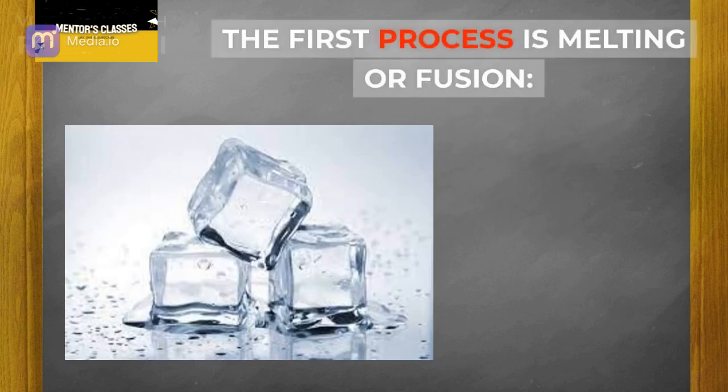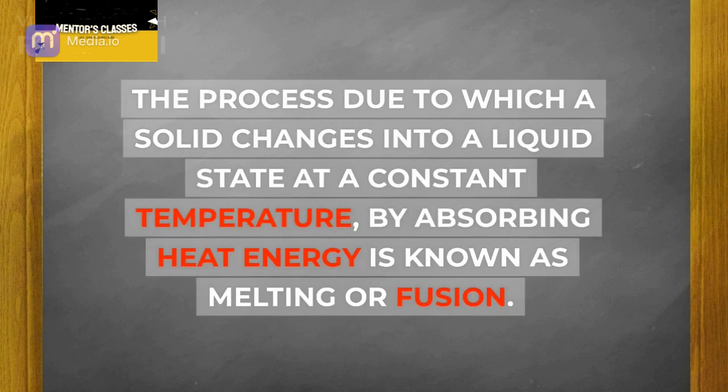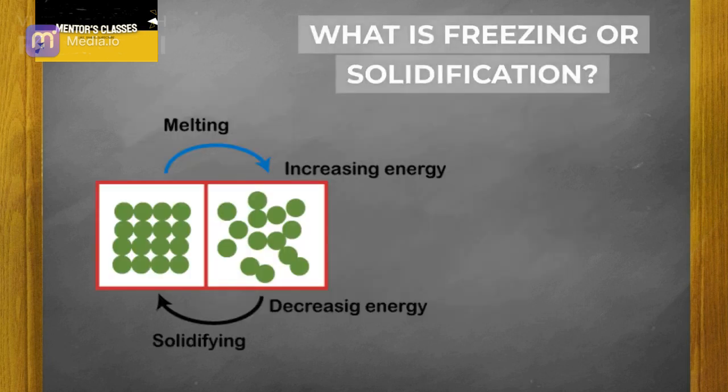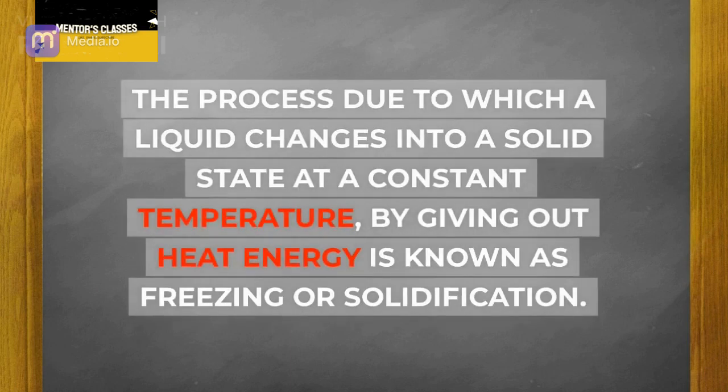The first process is melting or fusion. The process due to which a solid changes into a liquid state at a constant temperature, by absorbing heat energy, is known as melting or fusion. What is freezing or solidification? The process due to which a liquid changes into a solid state at a constant temperature, by giving out heat energy, is known as freezing or solidification.